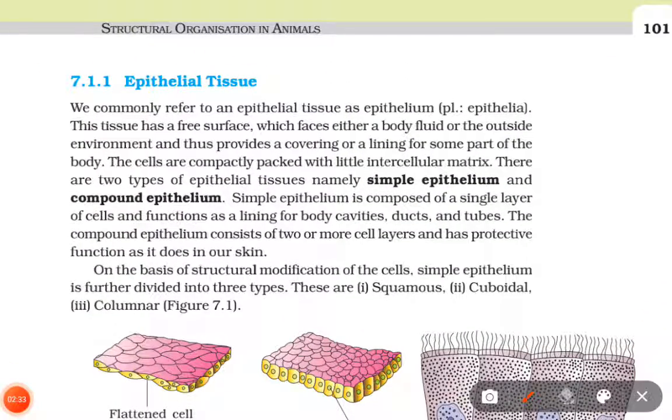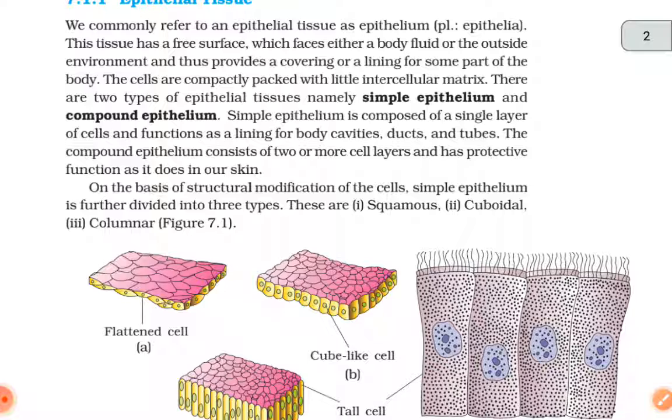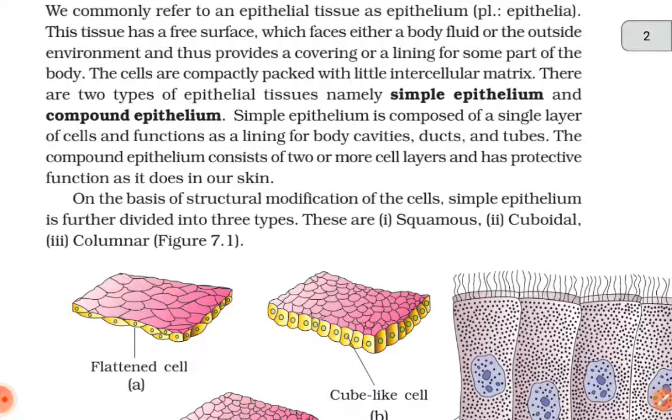7.1.1 Epithelial tissues. We commonly refer to an epithelial tissue as epithelium. This tissue has a free surface which faces either a body fluid or the outside environment and thus provides a covering or a lining for some part of the body. The cells are compactly packed with little intercellular matrix. There are 2 types of epithelial tissues, namely simple epithelium and compound epithelium.